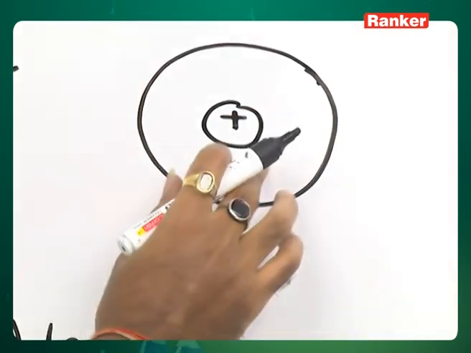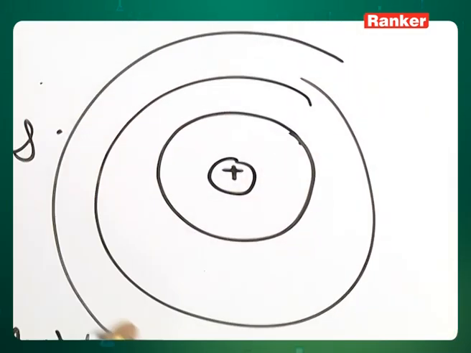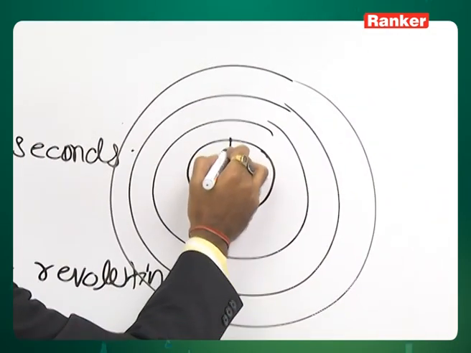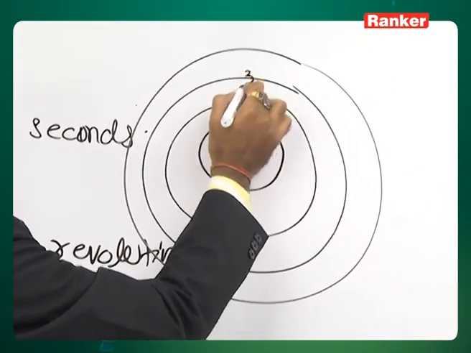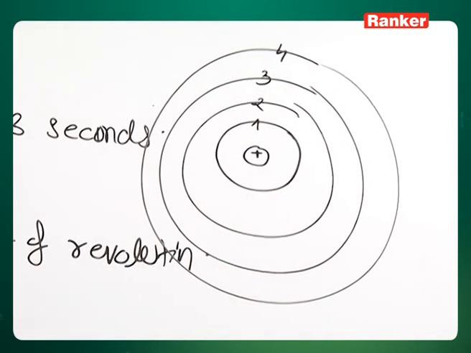Means we can have some more orbits for an atom, for an electron like this. If we call this one the first shell, then this will be the second shell, third shell, fourth shell, or orbit. Shell and orbit actually are the same thing in this case.